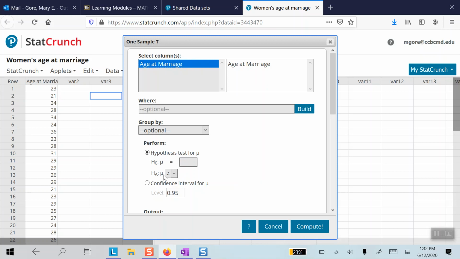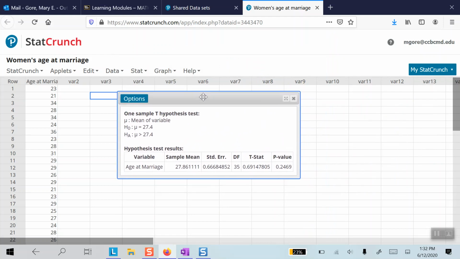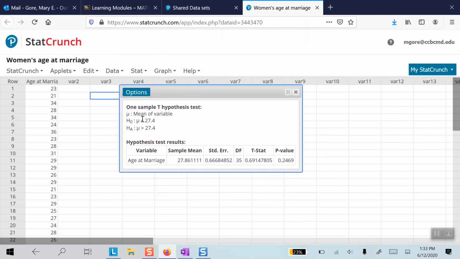You can see, because we chose t-stats, we have a mean here, 27.4 years of age, and greater than. So much like our last one, evidence in the form of raw data coupled with the hypothesis statements, StatCrunch can handle the mathematics for us. We'll hit compute. Here we have our results, the hypothesis statements repeated back to us. Double check everything's correct. The age at marriage was the variable it used.